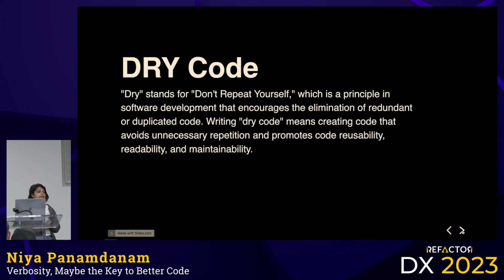So before we jump into verbosity and how that may be a better approach, let's actually look at the DRY code principle that most of you may be familiar with. What it actually stands for is don't repeat yourself, right? The whole concept here is to promote code reusability, make components that we can reuse, make developers go faster, make the dev experience easier to build features better, right?